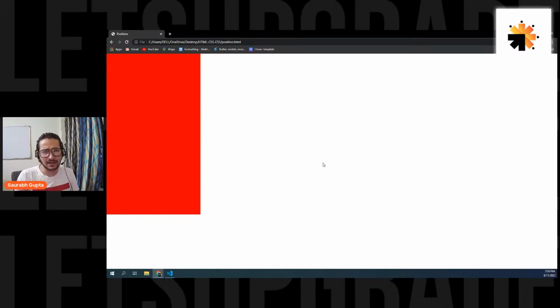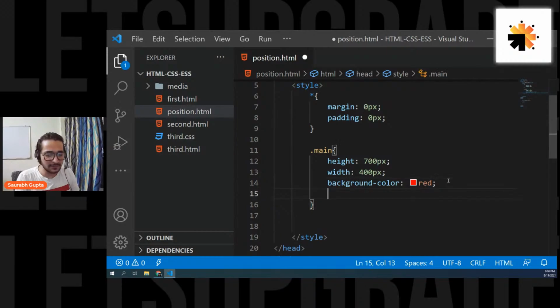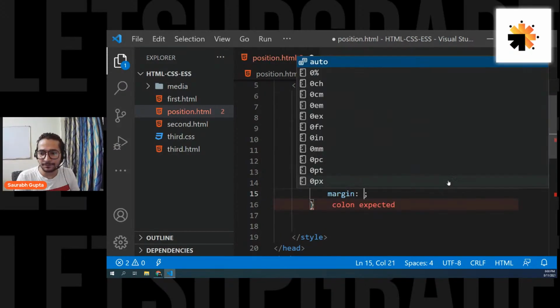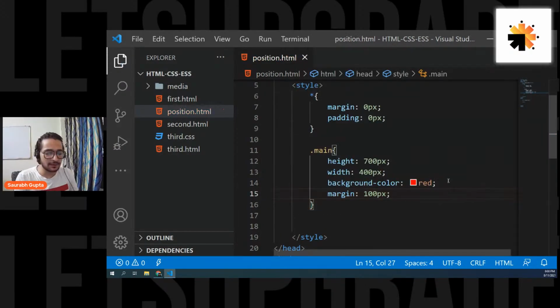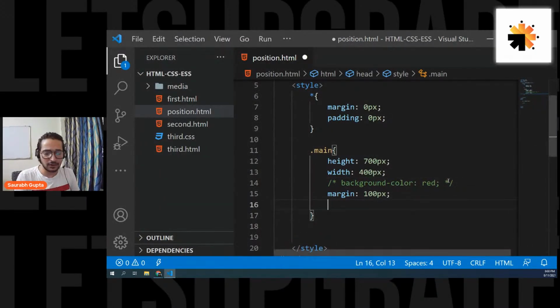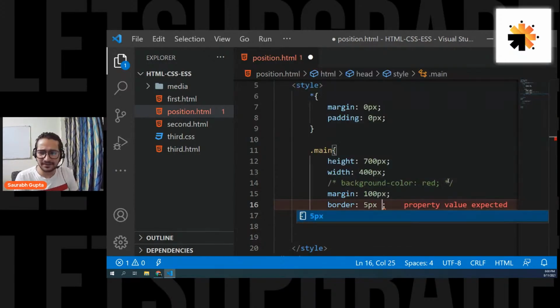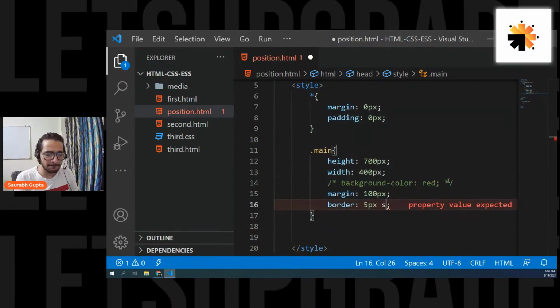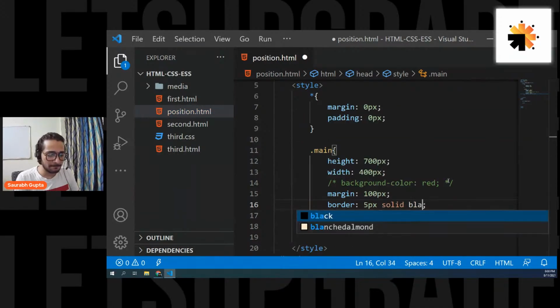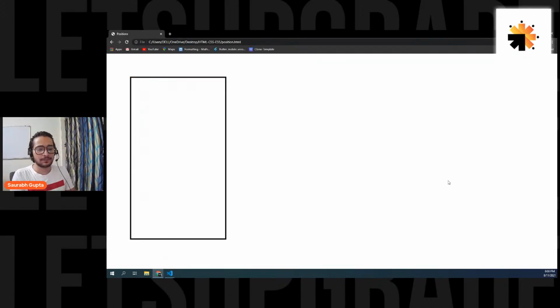I want to give it a little margin so that it's at least away from the borders of the screen. So I simply want to give it a margin of 100 pixels. Now it's here. And I don't want this background color, I want to give it a border. So comment the background color and simply give it a border: 5 pixel, solid, black. And that's cool.